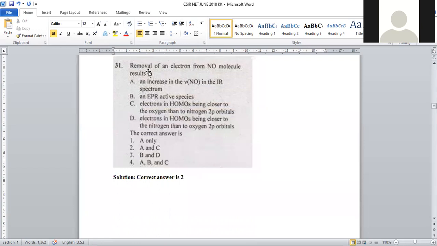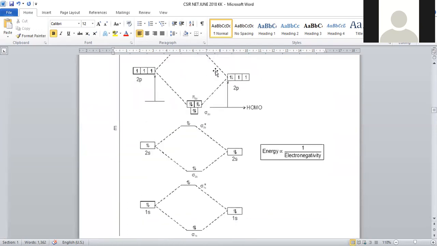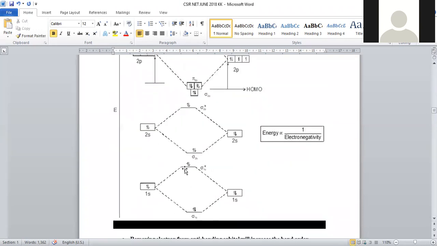Next question: removal of an electron from the nitric oxide molecule results in nitric oxide plus. In order to explain this, we have to draw the molecular orbital diagram between nitrogen and oxygen. Nitrogen is a 7 electron system, oxygen is an 8 electron system. Total molecular orbital electrons are 7 plus 8, so 15 electrons will be there. To arrange the 15 electrons, we go with 1s2 bonding and 1s2 anti-bonding, then 2s2, 2s2.